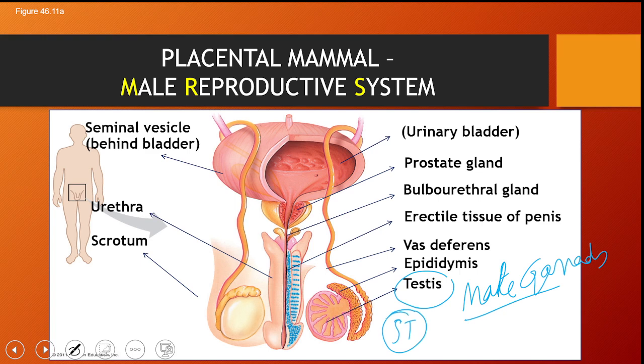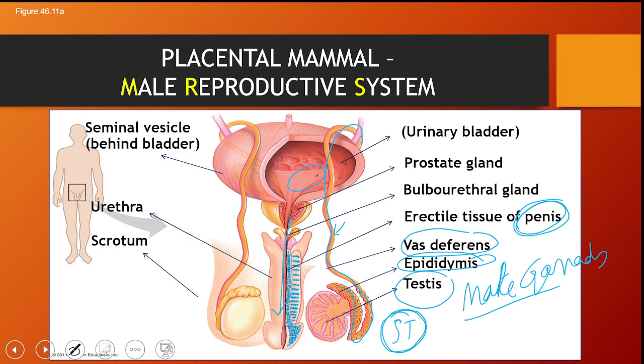Once the sperms are produced in the seminiferous tubules, they reach and are stored in this highly coiled structure called epididymis. From the epididymis, during the process of copulation, through the vas deferens, this long duct, and through the urethra, they reach the male genital organ, through which it is inserted into the female reproductive tract.